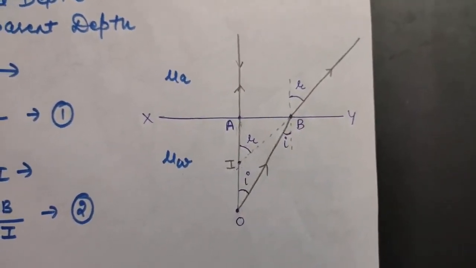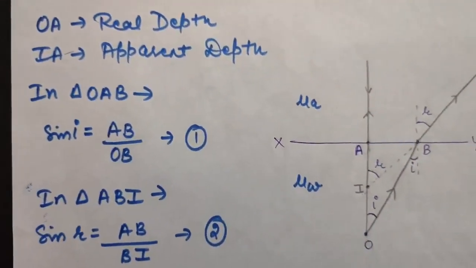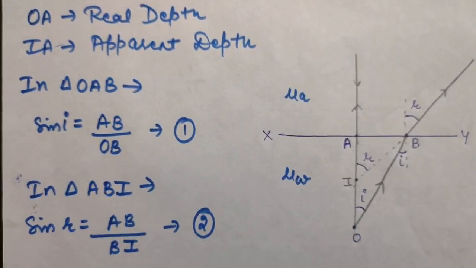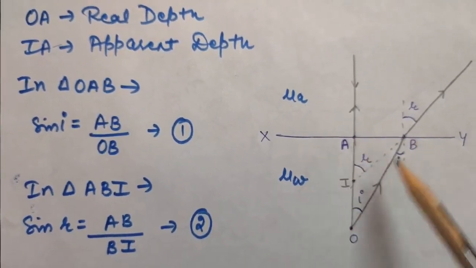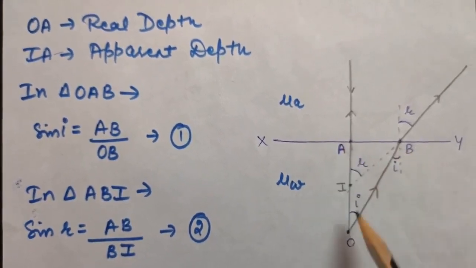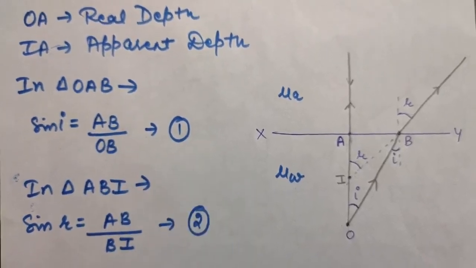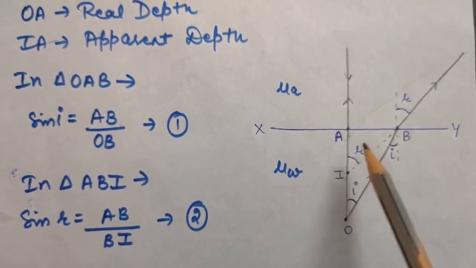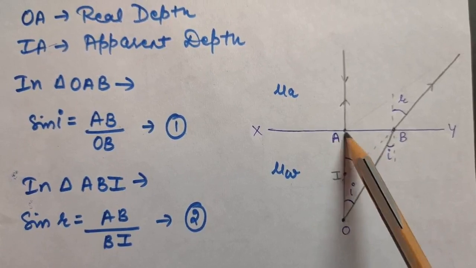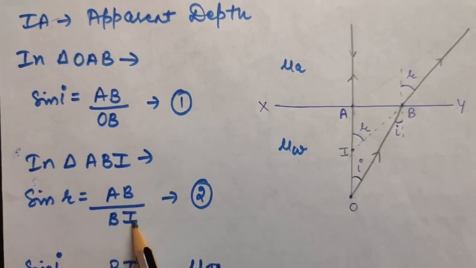Now let us calculate an expression for the apparent depth. As I told you, OA will be the real depth and IA will be the apparent depth. Now in triangle OAB, if you calculate sin I, that will be perpendicular upon hypotenuse, that is AB upon OB. Sin I is AB upon OB. Mark it, first equation. Now for the second equation, take triangle ABI. Again in this calculate sin R, that will be perpendicular upon hypotenuse, that is AB upon BI. So sin R will be equal to AB upon BI.